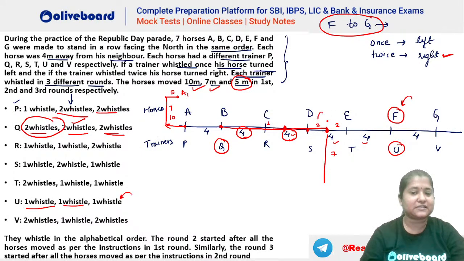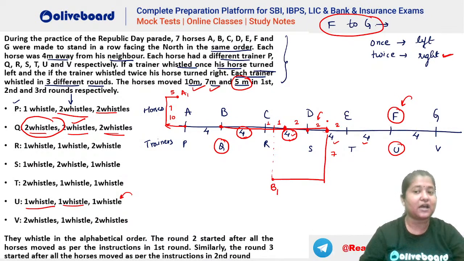So you can see this is your 2 meters. That means he has to go 3 more meters here. So let's say this is your 2 meters, this is your 1 meter, so this is your 1 meter. So you can see that the horse has come at this position now. Okay, so you can see this is B's new position here. Are we now clear, Shravani? So this is your B's new position. Similarly, you can do for C, D, E also. Okay, now let's go to F because the question is about F.